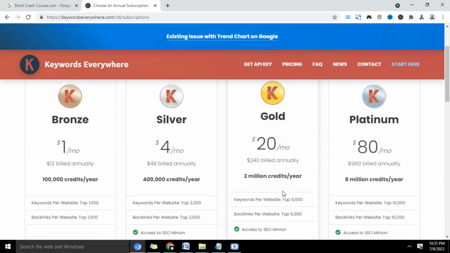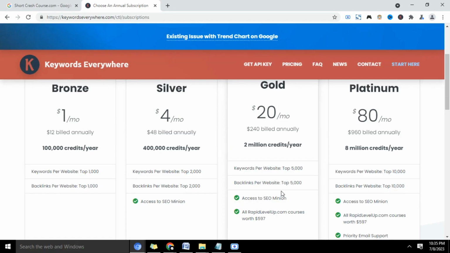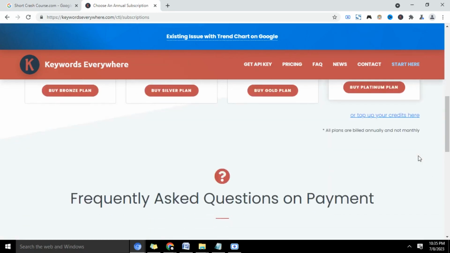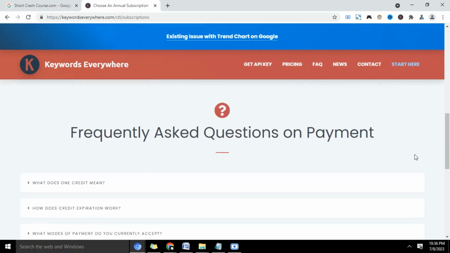And the highest plan here is $80 per month, which is not even up to that of SEMrush, which is the cheapest at $119 per month. So in this one, you're going to have 8 million credits per year. 8 million, right? That's quite some credit. So keywords per website top 10,000 and backlinks per website top 10,000. Access to millions. So I love their pricing plan. I really love it because it makes it very affordable for different categories and different types of people.